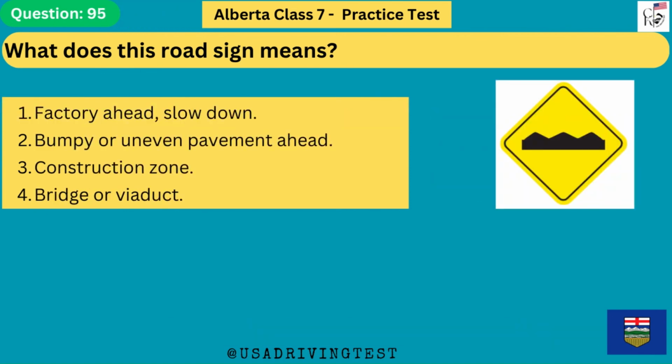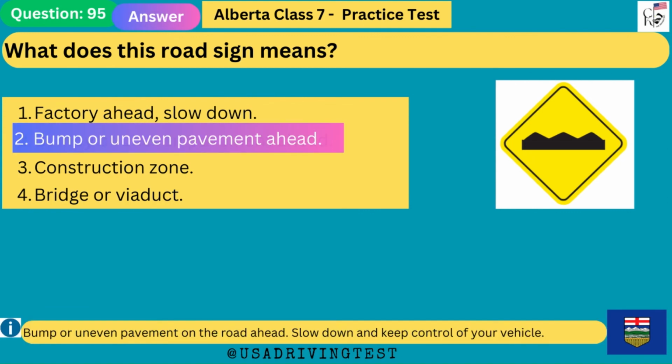What does this road sign mean? 1. Factory ahead, slow down. 2. Bumpy or uneven pavement ahead. 3. Construction zone. 4. Bridge or viaduct. The answer is 2. Bump or uneven pavement ahead. Bump or uneven pavement on the road ahead. Slow down and keep control of your vehicle.